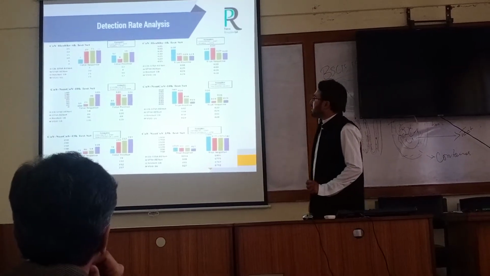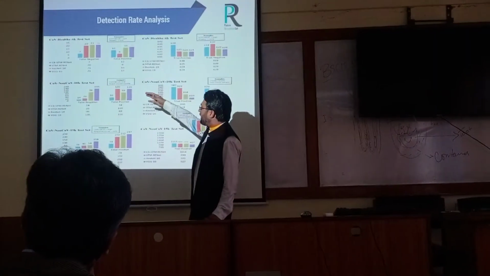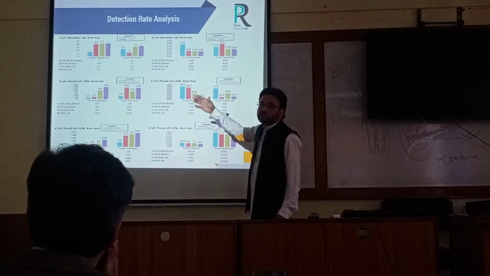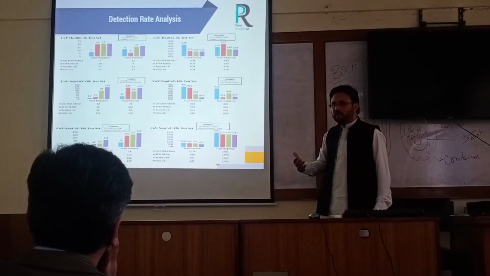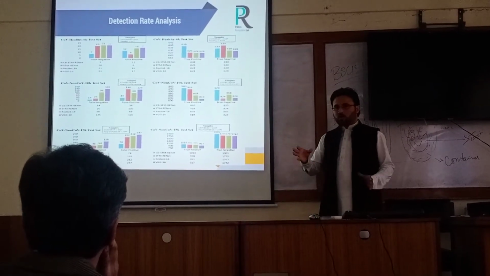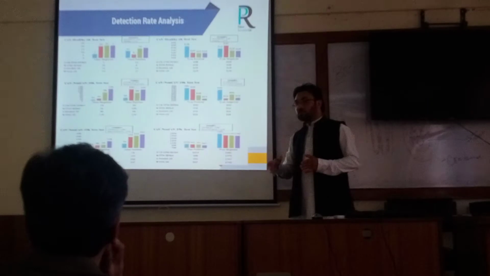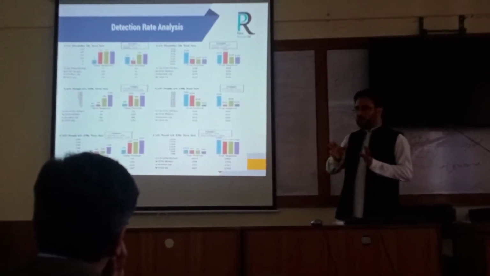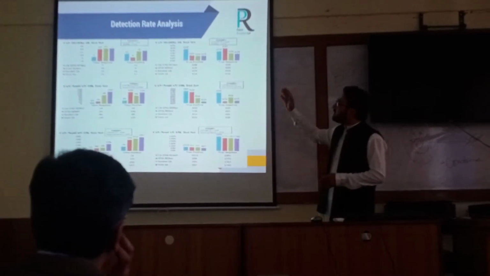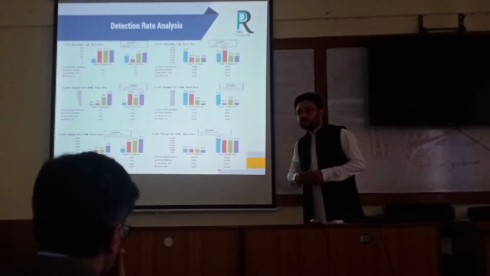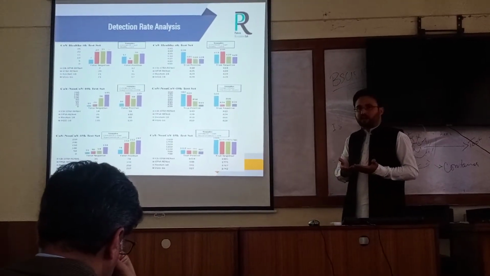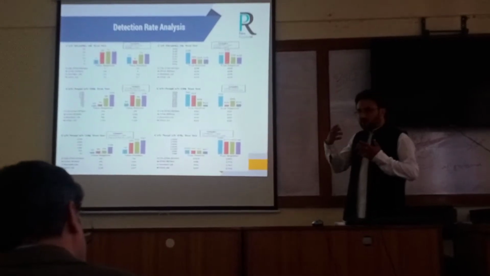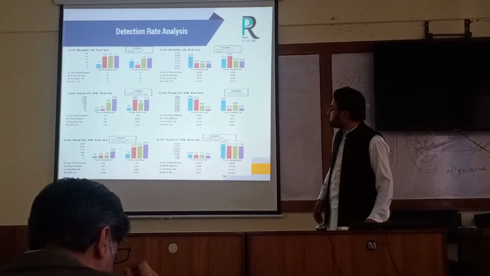These are detection rate analyses on 6K, 10K, and 15K with comparison to state-of-the-art architectures in terms of false negatives and false positives. We are basically trying to reduce false negatives. A false negative means a person who is infected, but a doctor or a computer said that he is not infected. So he will affect the entire territory. That's why we are reducing false negatives, and also false positives. A false positive means a person who is not COVID infected, but the doctor or the system said that he is infected. So why should we increase the burden on radiologists?